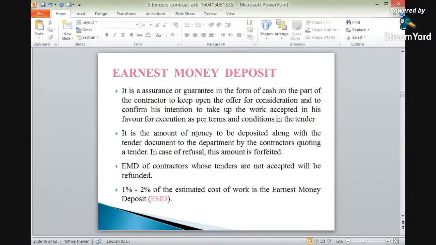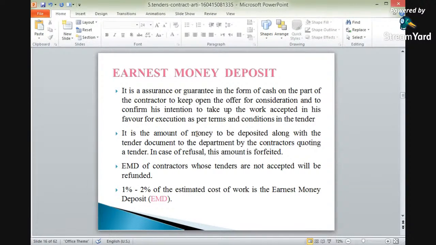So I will do the work, I am willing to do the work with the proposed terms and conditions. I will follow the terms and conditions. I will follow the specifications. I will follow the rules and regulations regarding the work, and I am intending to do the work. So such an amount will be kept by the contractors as an assurance, as a guarantee, that I am interested to do the work. Okay? Such money is nothing but the earnest money deposit.